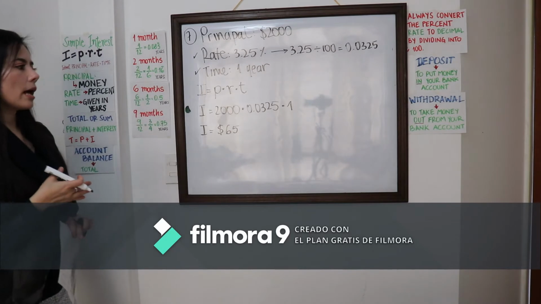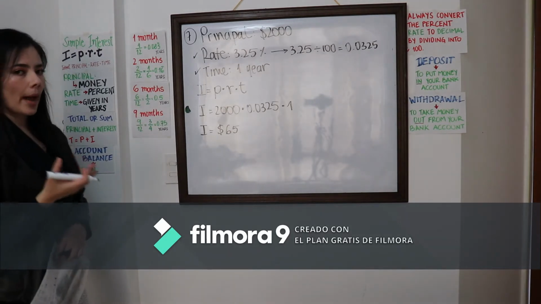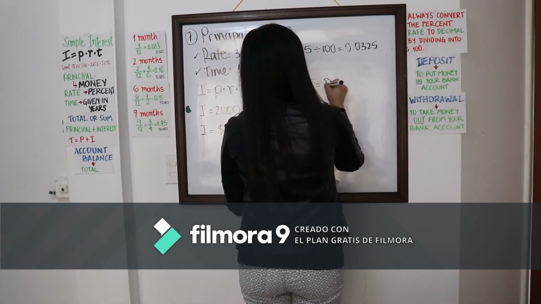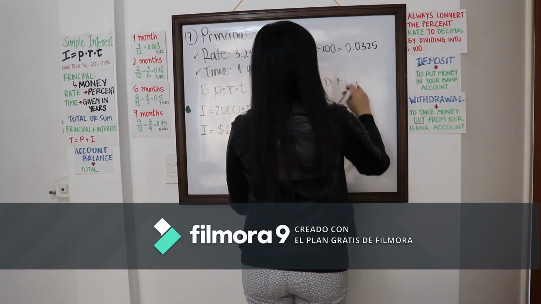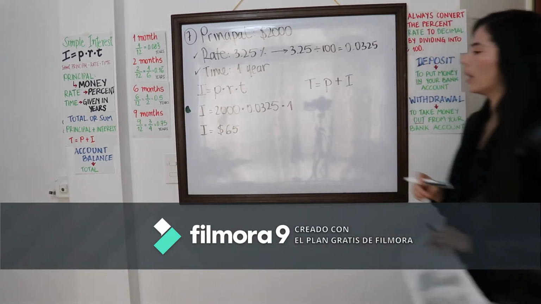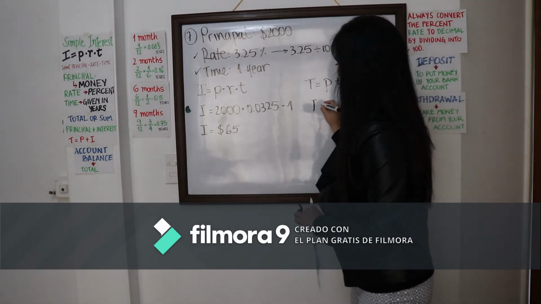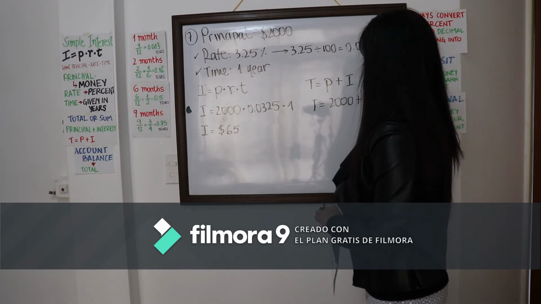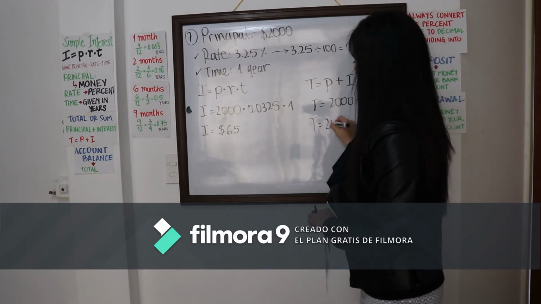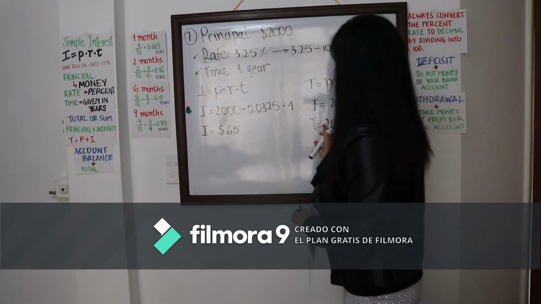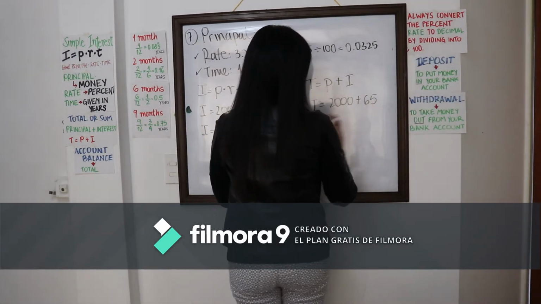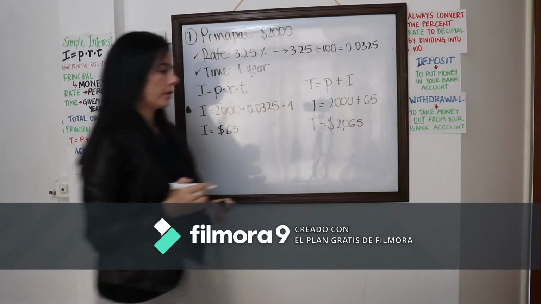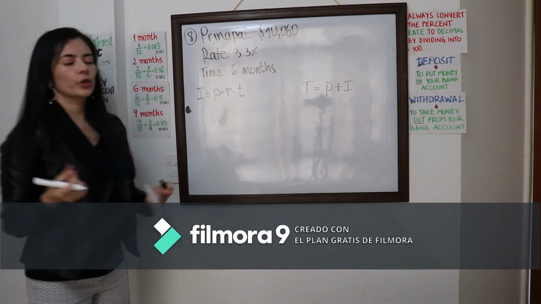Now the problem also asks you to get the total amount or the sum in the account. So I'm going to use the other formula, and so I know the total here is going to be, of course, the $2,000 plus the 65. That's going to be $2,065. Sorry, I need to write down the dollar sign. There you go. See? So that is $2,065. Let's do problem 8.